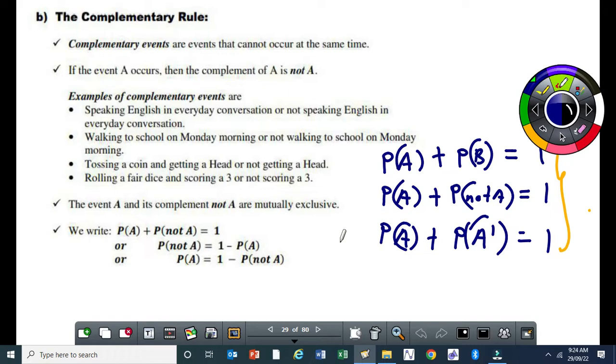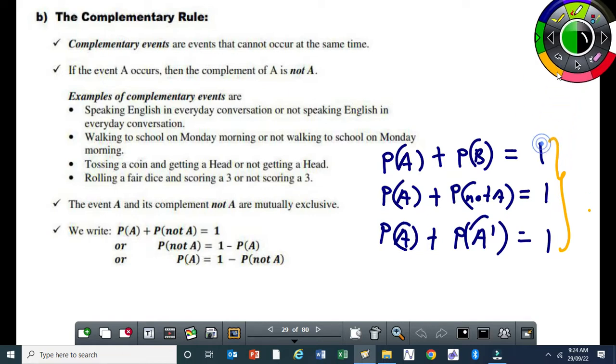Okay, now the equation for complementary events is this one here. Probability of A plus probability of B will always be equal to 1. So if two events are complementary, for example, the probability of it not raining today, maybe it's about 80% here at Kingsway, which means the probability of it raining will be about what? 20%. So if you add 20% plus 80%, you get 100%, which is the same as a 1.